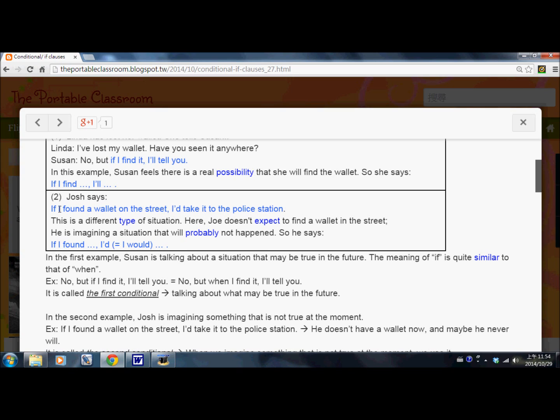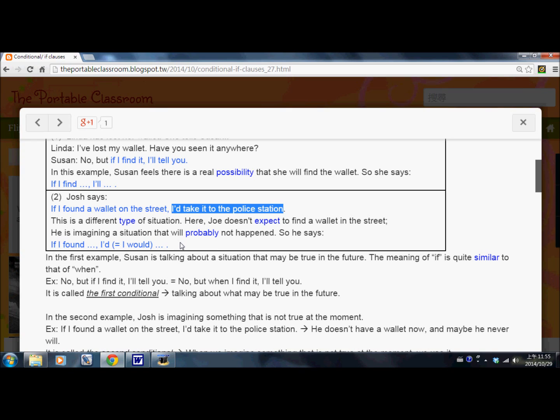You can see that if is followed by a past tense sentence, not a present tense, and the other half of the sentence is written with I would and the base verb and the stuff that you need to write about. This is a different type of situation. In this situation, Josh doesn't expect to find a wallet in the street. He is imagining a situation that will probably not happen. So he imagined that situation.